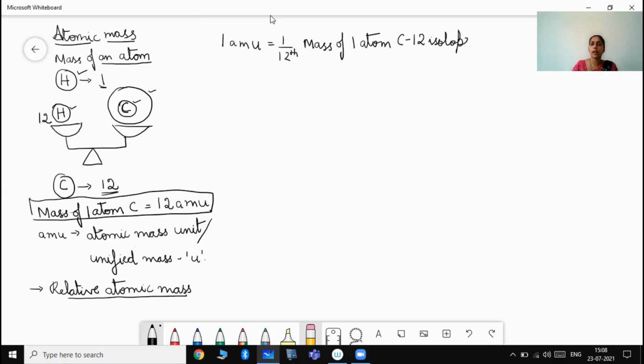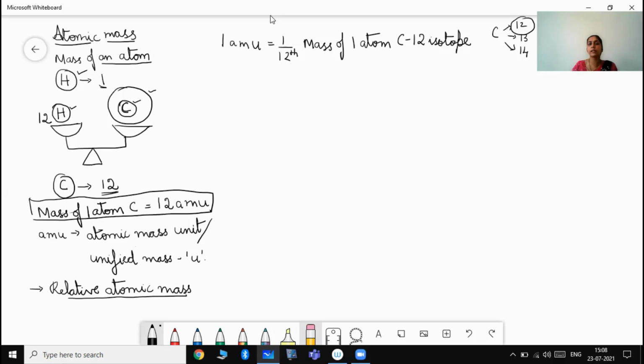Because we have different isotopic forms of carbon, isn't it? Carbon exists in different isotopic forms, out of which only carbon 12 is mentioned because this is the one which is found to be more abundant. As carbon 12 is more abundant, we say 1 AMU is nothing but 1/12 the mass of one atom of carbon 12 isotope.